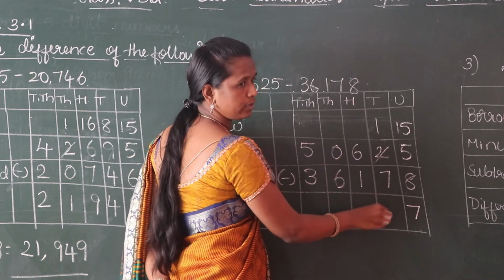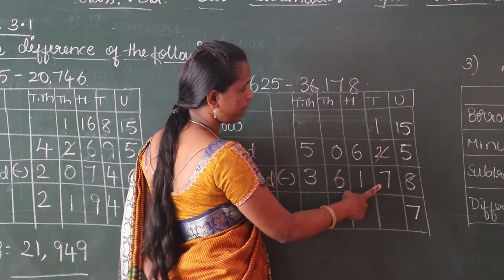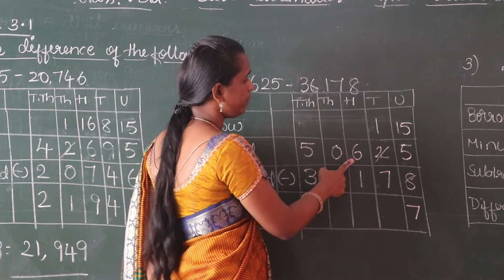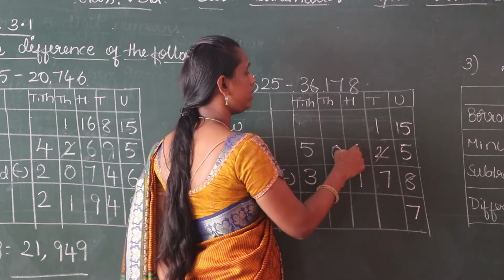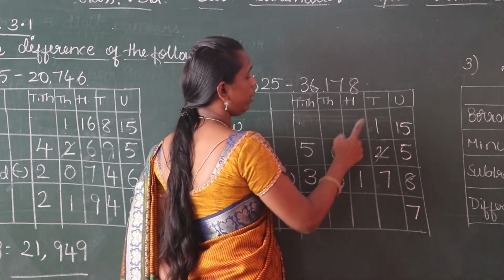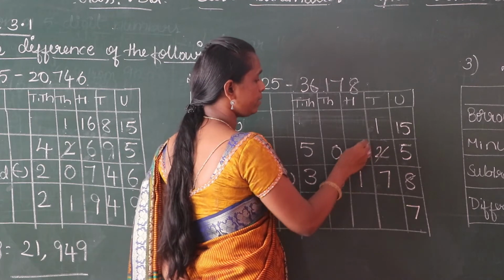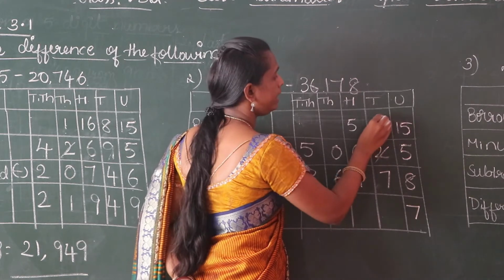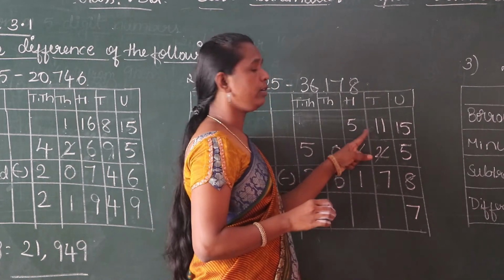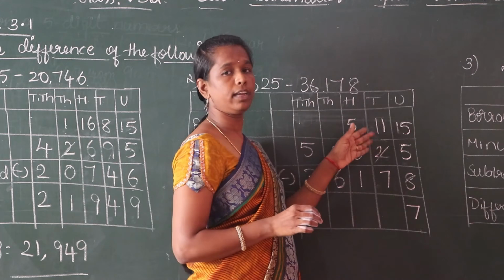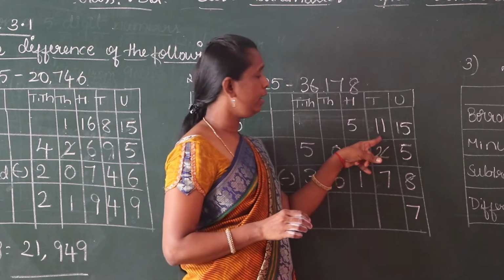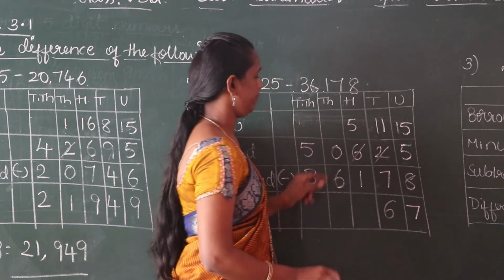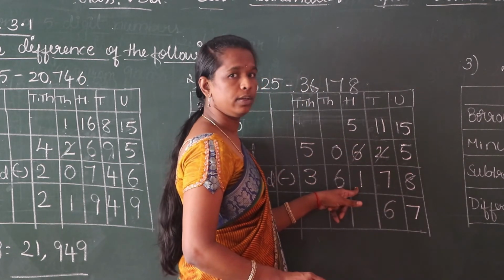This 1 minus 7 it is not possible because 7 is a greater number. Take borrow from the 100 place. In the 100 place 6 is there. Take borrow to 10's place. So 10's place 1 is there. This 6 becomes 5. This 1 becomes what? 11. How? We take borrow 10. During the borrowing we take 10. Add 10 plus 1, 11. 11 minus 7. Answer is children 6. Here 5 minus 1 is 4.